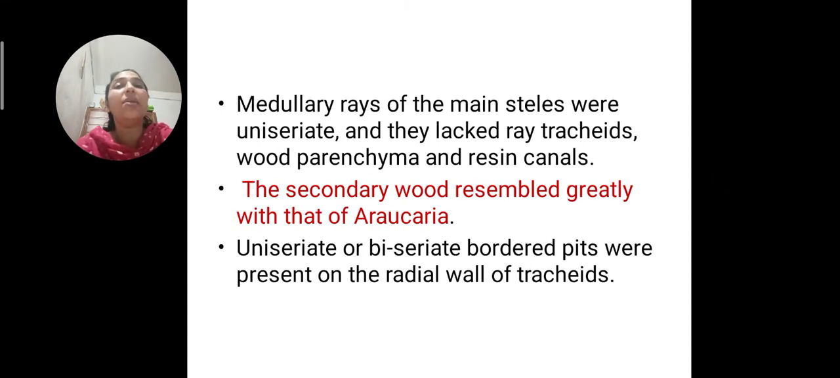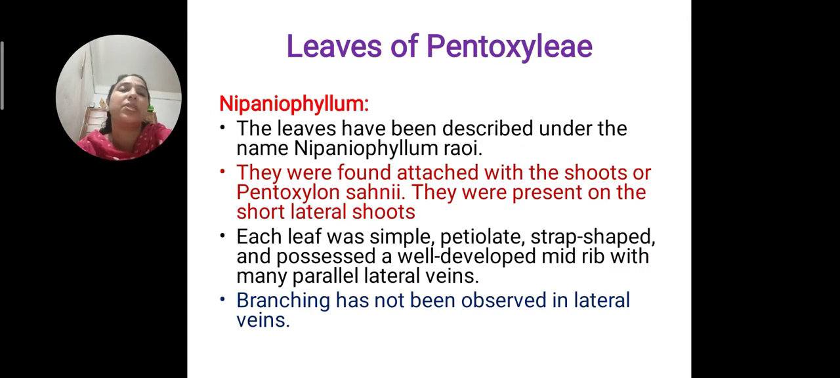Then medullary rays are also very important. They are uniseriate medullary rays with tracheids present. And the secondary wood resembles that of Araucaria. Araucaria is a coniferous member. Secondary wood resembles the Araucaria. Then uniseriate and biseriate pits are also present. Okay. So Pentoxylales of Sahni is very important that you have to study.